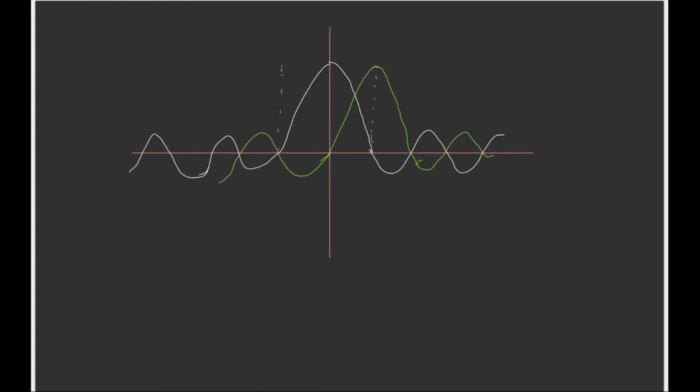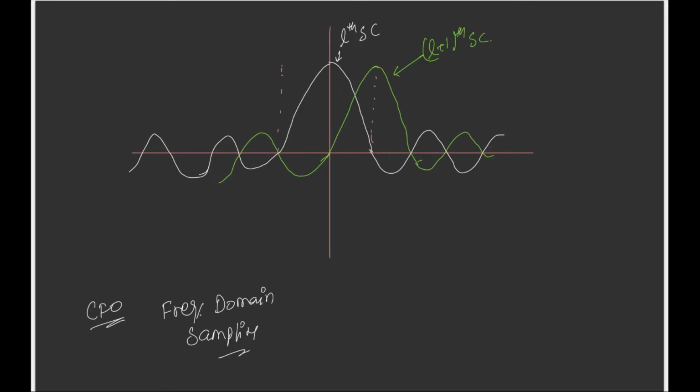Now let's understand with this picture how CFO hampers our sampling in the frequency domain. Let's say this white one is our Lth subcarrier, this green is our L plus 1th subcarrier.